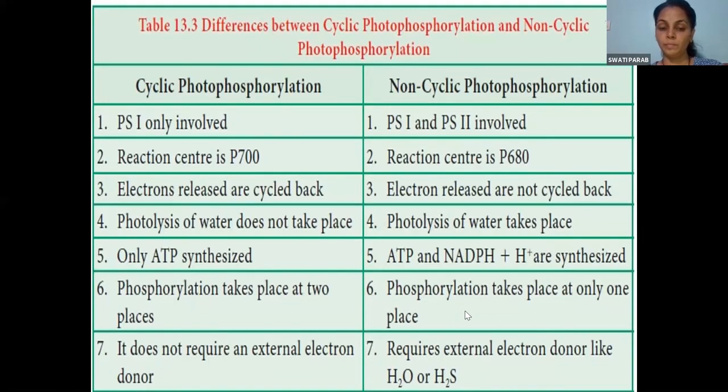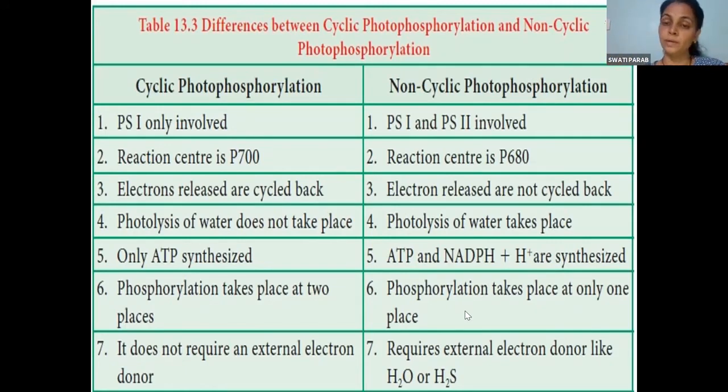Written? Next question. What is the advantage of having more than one pigment molecule in a photocenter?